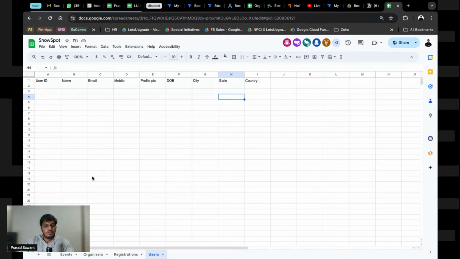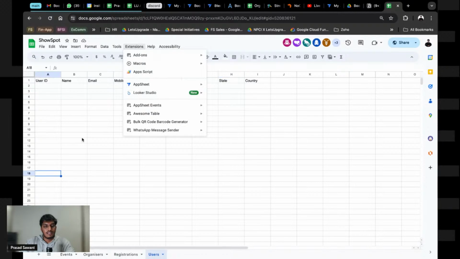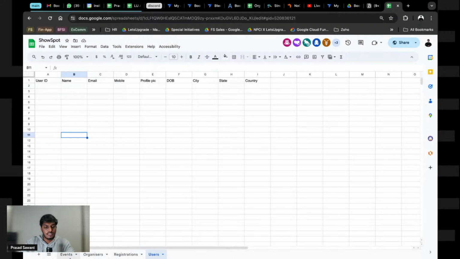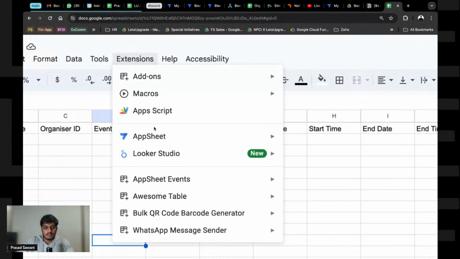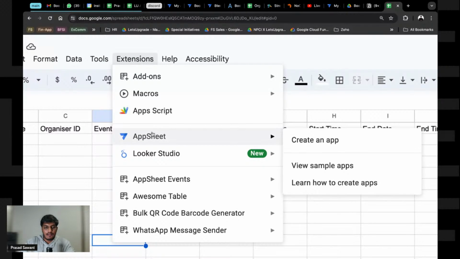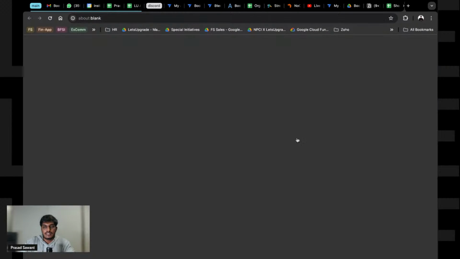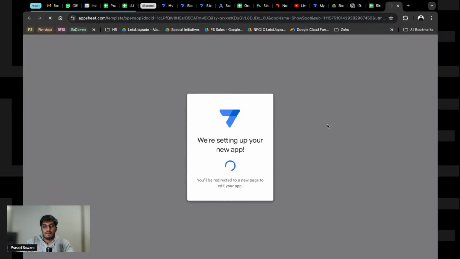Now see, one thing we should do is go to events, or stay on any of the sheets that you would want to create there. Go on to extensions, you will have an AppSheet option like here. Create an app, and that's it. Just wait and let that app build.